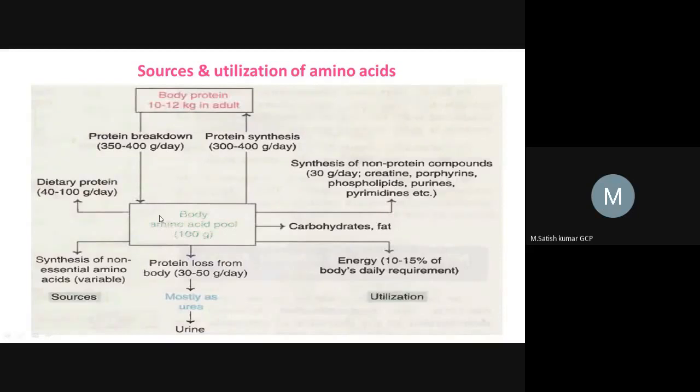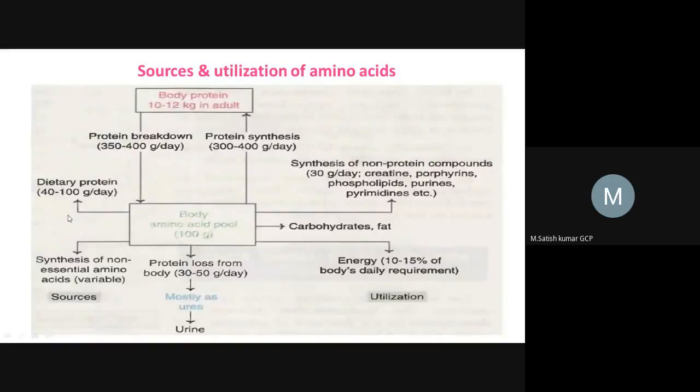Out of these 20, 10 amino acids are called essential amino acids. Write down essential amino acids. These amino acids come from the dietary source.